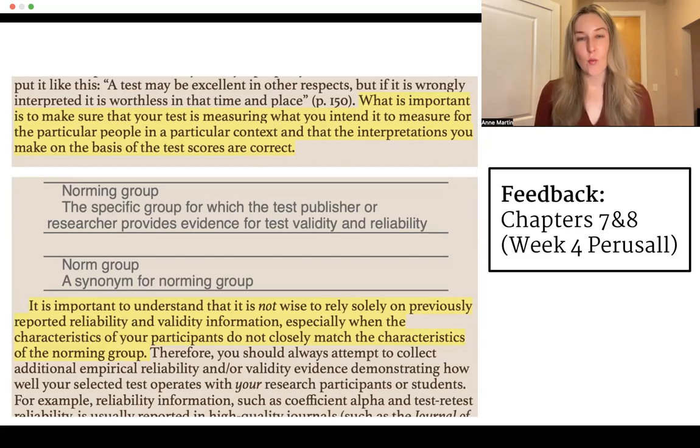So making sure that when you are selecting one of those, that there is research establishing reliability and validity with a given population. And a lot of you brought up some of the issues related to that and how over time in history and even today, misuse of tests and validity, making false interpretations about groups where it doesn't apply to another group, has been very oppressive. So that's definitely something to keep in mind. And I enjoyed reading your comments about that.